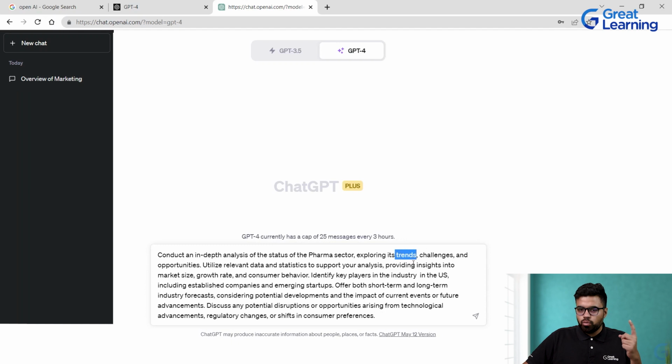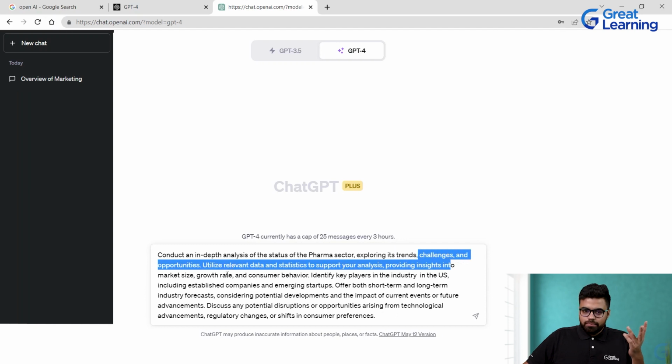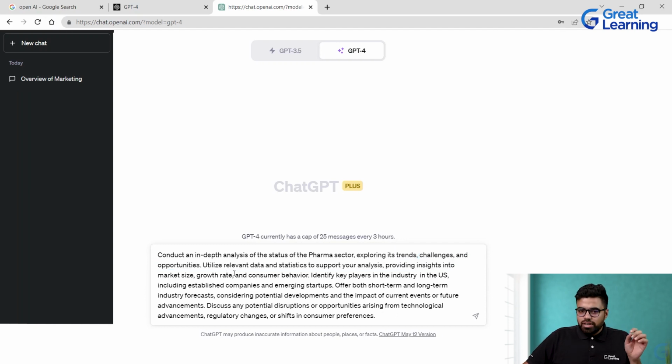This is the first thing I want GPT-4 to look at. Utilize relevant data and statistics to support your analysis, providing insights into trends, challenges and opportunities.